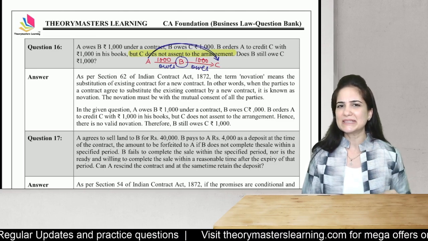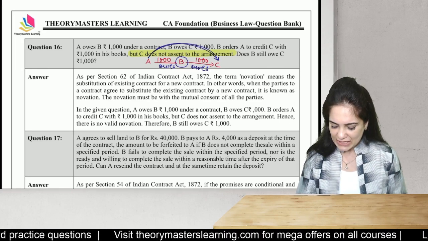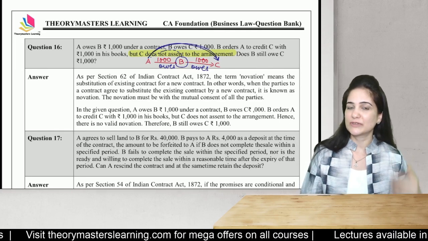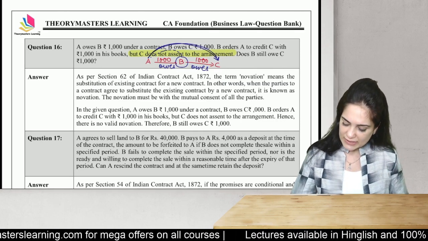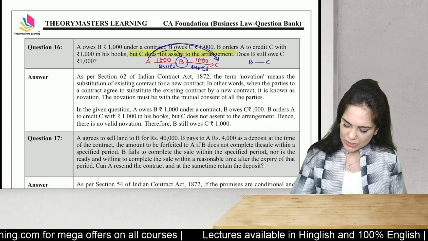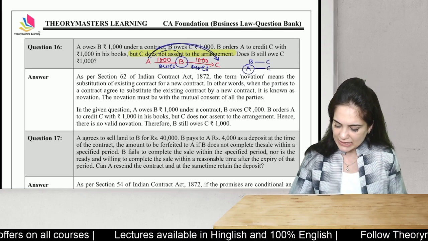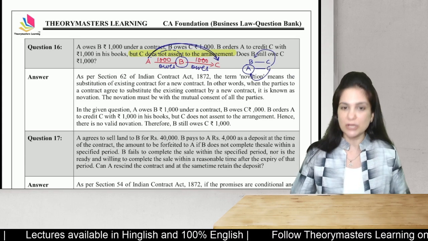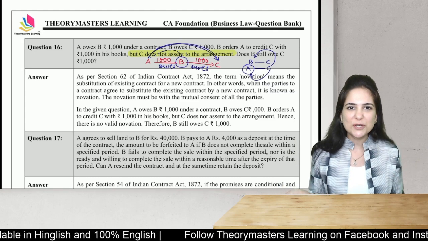Now what is happening in this case? You are asking someone else to pay. Now B has the right to recover money from A. Yes, he can transfer this right to someone else. Assignment is possible. Also, instead of B paying the money to C, you are asking C to accept money from A. You are asking C to enter into a new contract in place of the original contract. This is nothing but, tell me, it is novation.